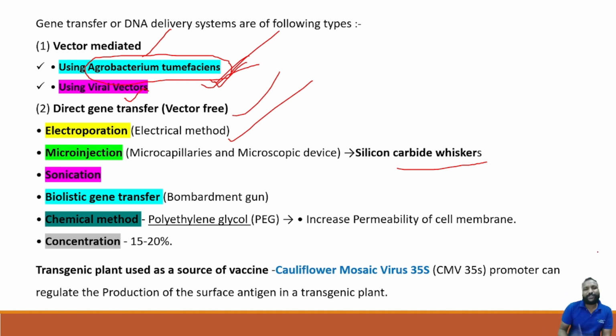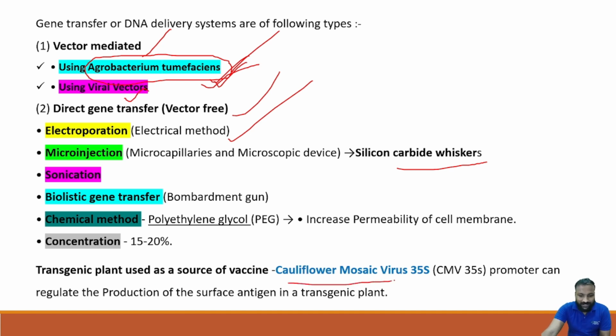But coming to applications, how are they useful? After transfection, what are the better examples, the advantages we can get? By the transgenic plant we can get the cauliflower mosaic virus promoter 35S. It acts as a vaccine.